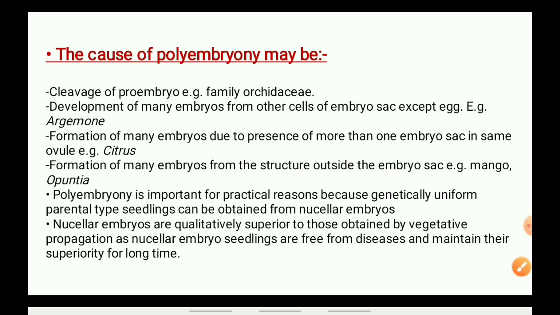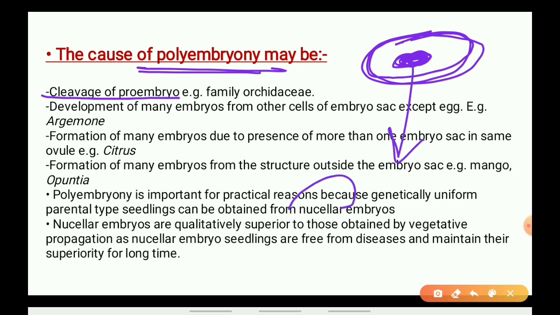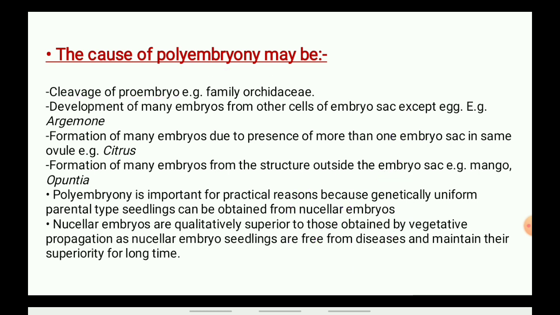Now the causes of polyembryony, very very important. See, cleavage of proembryo. Suppose this is the ovule, here the embryo is formed. Now if this embryo gets cleavage, means it's dividing, then what happens?